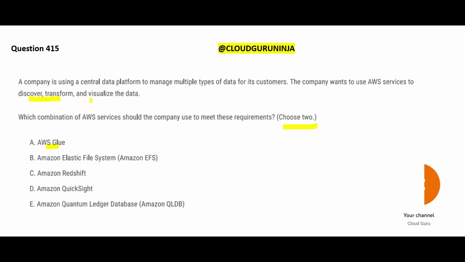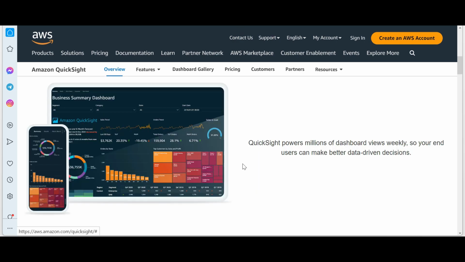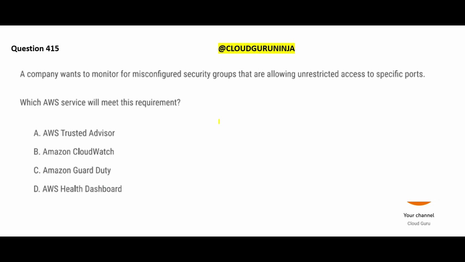And the second thing you have to do is visualize. Visualize is always AWS QuickSight. You can visualize and create such cool dashboards, and hence these two would be our final answers. Option B is a data storage solution, C is a database solution, E is a quantum solution, not a database solution, and hence it is wrong. So it is very clear how to answer these.